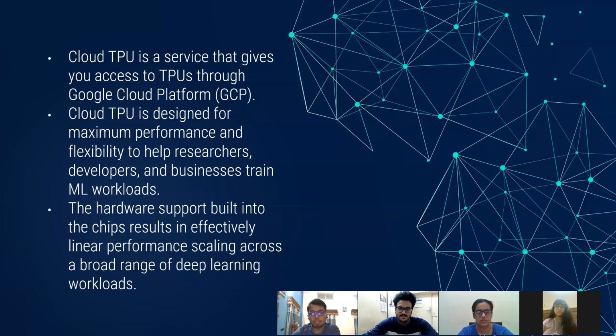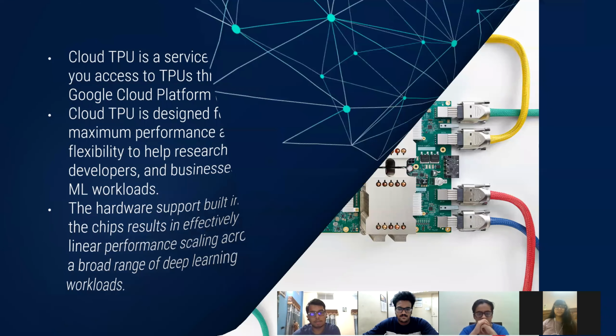The hardware support built into the chips results in effectively linear performance scaling across a broad range of deep learning workloads. We can use Cloud TPU to run machine learning workloads on Google's TPU accelerator hardware. We can use the Cloud TPU API to automate TPU management for the TPUs. As a result, it is easy to scale up to massive compute clusters, run your workloads, and scale those clusters back down when the workloads are complete. So let us move on to the next slide.